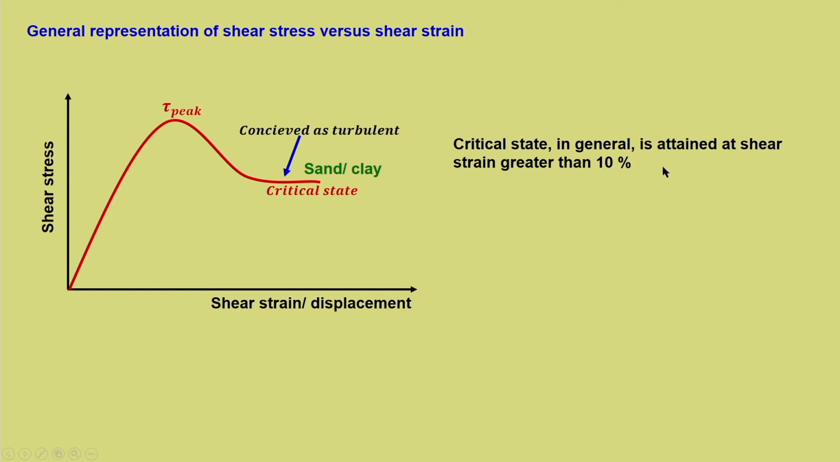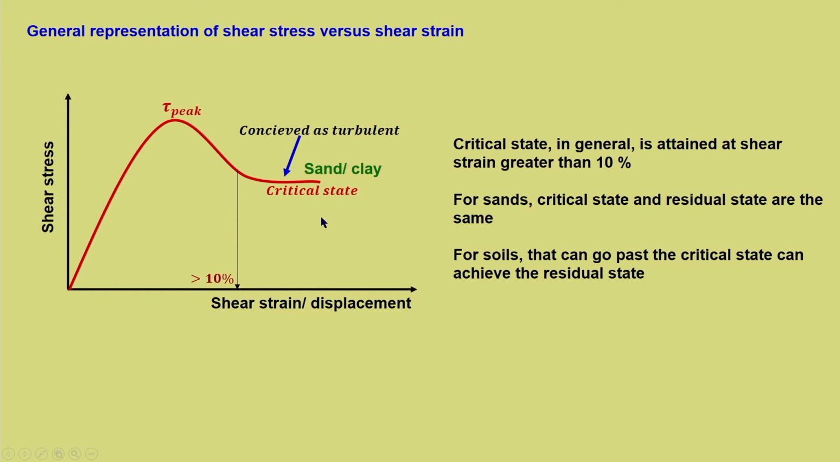and this critical state in general is attained at shear strain greater than 10%, in general. Okay, so this is what is marked here. For sands, critical state and residual state are the same at this point. Soils that can go past the critical state can achieve the residual state. That is what is shown by this blue line.